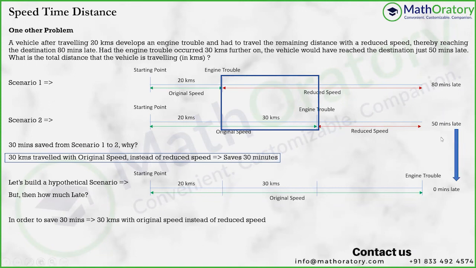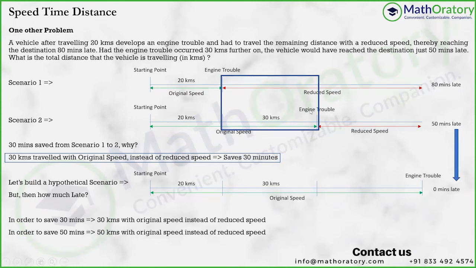And now, if you look at scenario two to scenario three, whatever is the time saved. In scenario two, you were 50 minutes late, and in scenario three, you are 0 minutes late, right? So effectively, how much time are you saving? To go from 50 minutes late to 0 minutes late, you're saving 50 minutes, right?